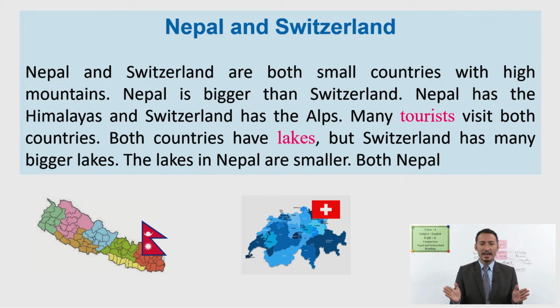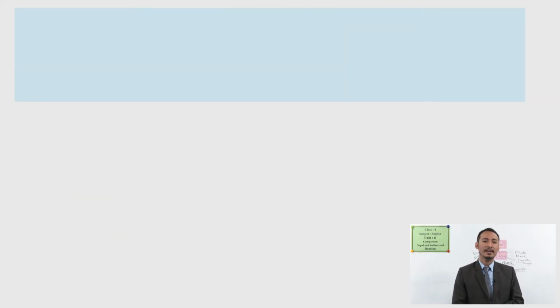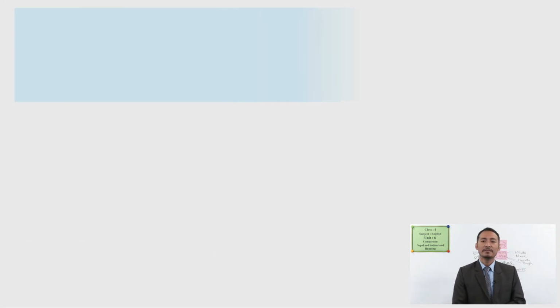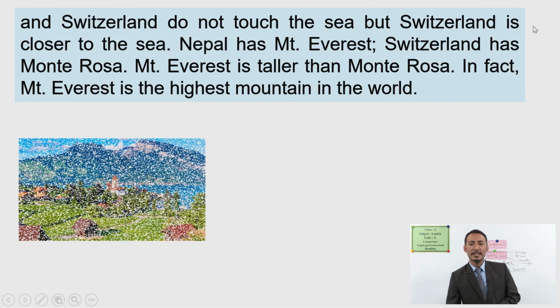So both countries have, what do they have? Mountains. Both countries have mountain ranges like the Himalayas and the Alps. We call our mountains the Himalayas; for their mountains, they call them the Alps. There are also many tourists, like in our country, and we have lakes, and Switzerland also has lakes. But Switzerland has bigger lakes. Okay, that's the difference.